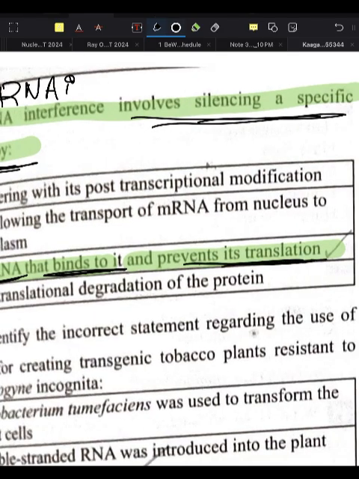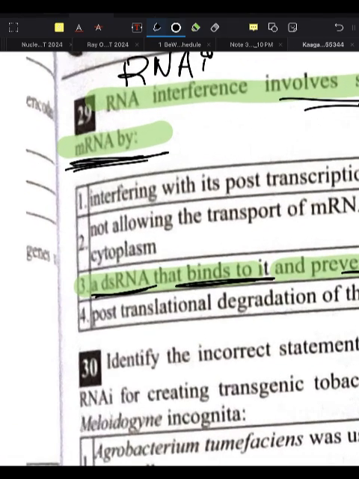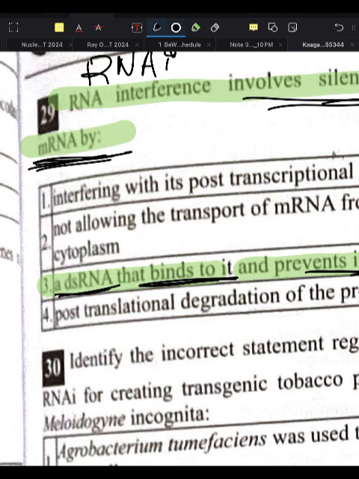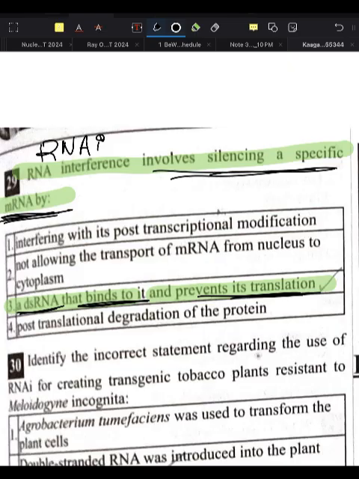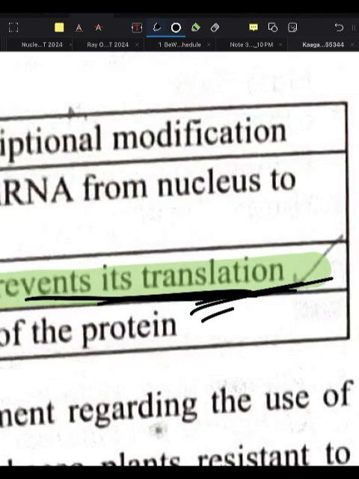Because this is harmful for the tobacco plant, we need to silence the gene. So for silencing, what will we use? We will use a double-stranded RNA. RNA interference involves silencing a specific mRNA by a double-stranded RNA that binds to it and prevents its translation. That prevents translation, not transcription.